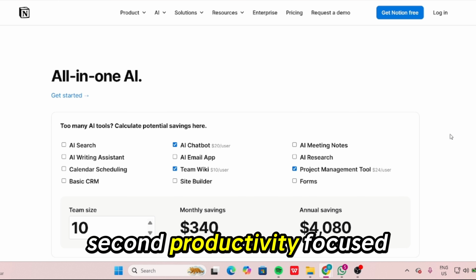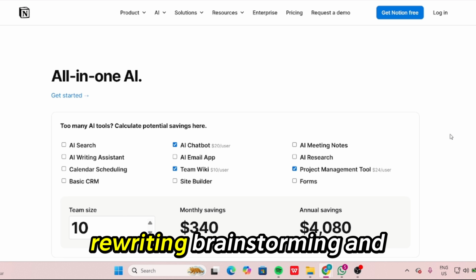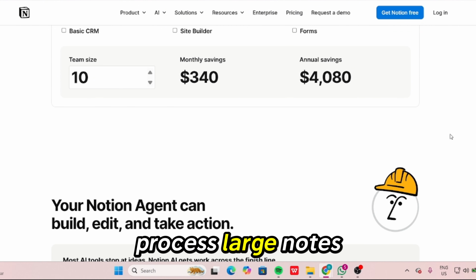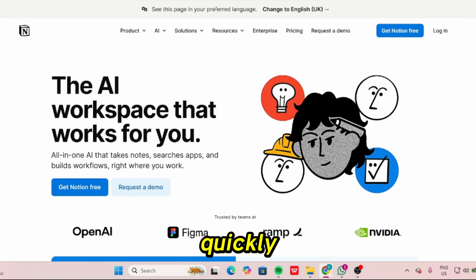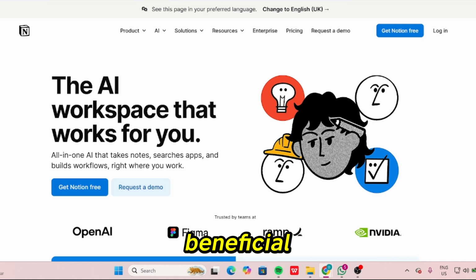Second, productivity-focused writing assistance. The platform supports summarization, rewriting, brainstorming, and task generation. This helps users process large notes or meeting content quickly. For knowledge workers handling documentation and planning, this assistance is beneficial.